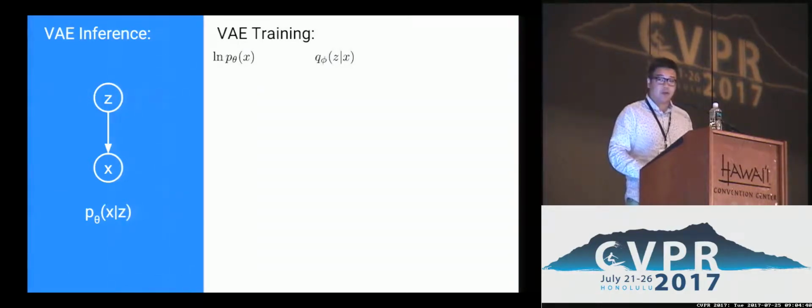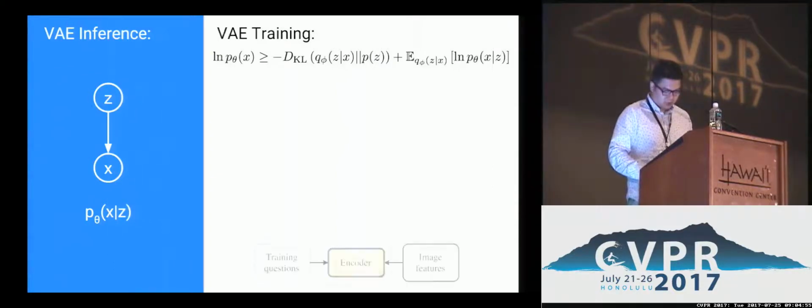By introducing a variational posterior Q, we can lower bound the data log likelihood via a KL divergence between Q and prior over Z, as well as the expectation of the log conditional probability P(x given z) over Q.